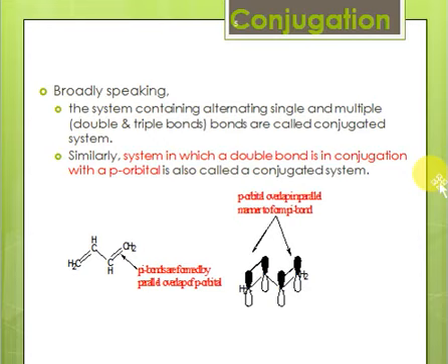So let's consider why a system in which there are alternating single and multiple bonds, or a p orbital next to a pi bond, is conjugated. Let's consider this example of butadiene. Here we have two pi bonds, and we remember from hybridization that these pi bonds are formed by parallel overlap of p orbitals. So these are the four p orbitals. They form the pi bond shown here, and these also form the pi bond shown here, because they're parallel to each other. But these orbitals are also parallel to each other, so they also overlap.